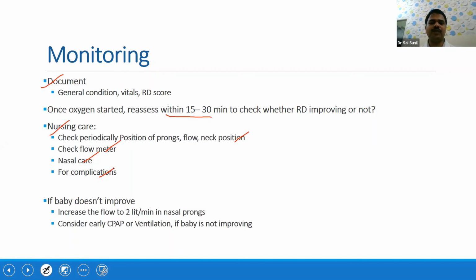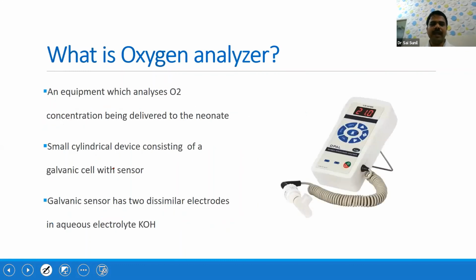If the baby doesn't improve with your oxygen administration, and the baby is on nasal cannula or nasal prongs, you can increase up to 2 liters per minute. If the baby is on hood oxygen, you can go up to 5 to 8 liters per minute, maximum up to 8 liters per minute. If the baby still doesn't improve, depending on the clinical situation, you have to consider early CPAP or ventilation based on the clinical diagnosis. And one word about the oxygen analyzer. This is also very important in essential use.